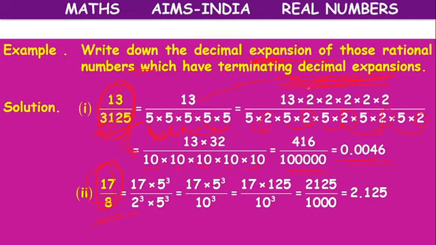In the numerator also, we have to multiply by five 2's. So 13 into 32 equals 416 over 10, 10, 10, 10, 10. 5 zeros will come: ones, tens, hundreds, thousands, ten-thousands, lakhs. So how to write it as a decimal?